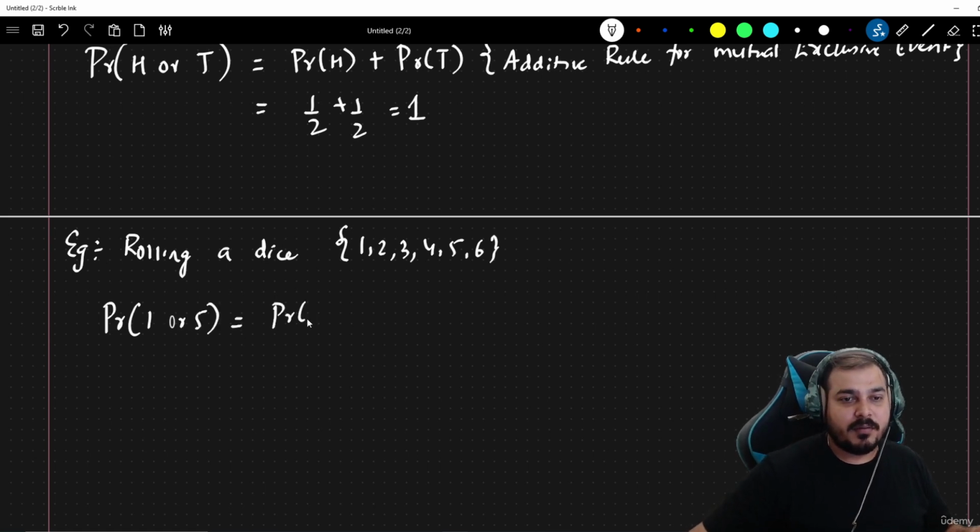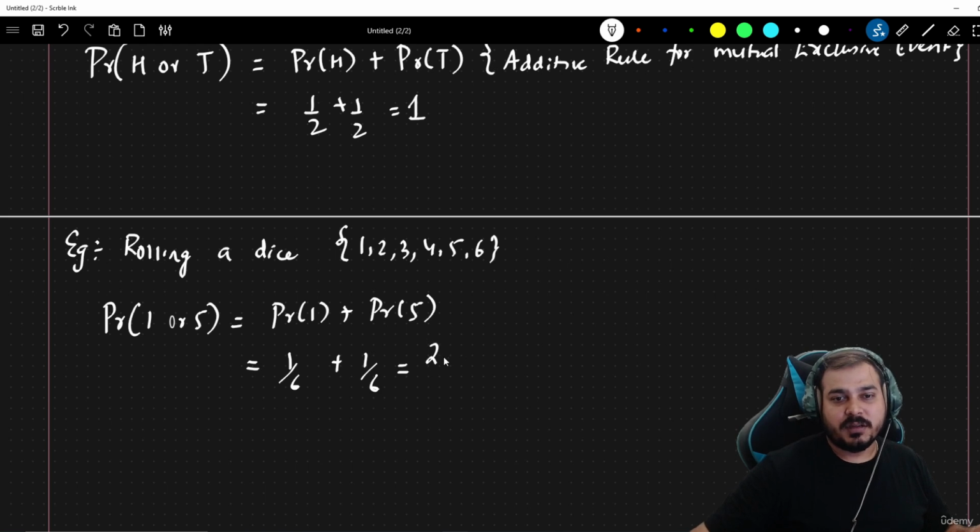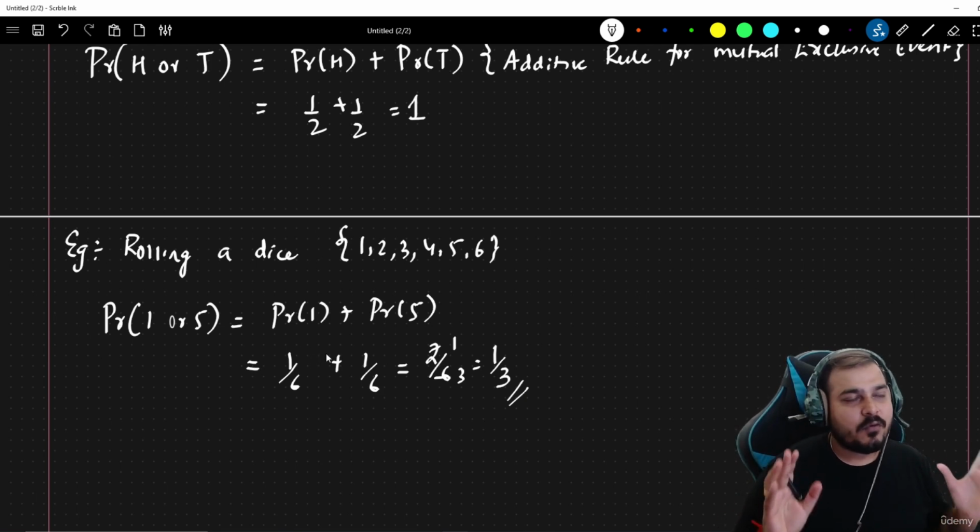Obviously it will be probability of 1 plus probability of 5, because this is also a mutually exclusive event, and this is nothing but 1 by 6 plus 1 by 6, which is 2 by 6, which is 1 by 3. So this is the probability of getting 1 or 5, right? Here we have focused on a mutually exclusive event.